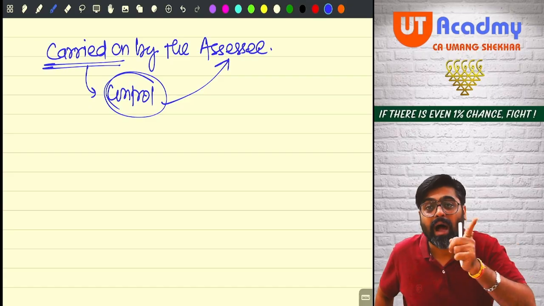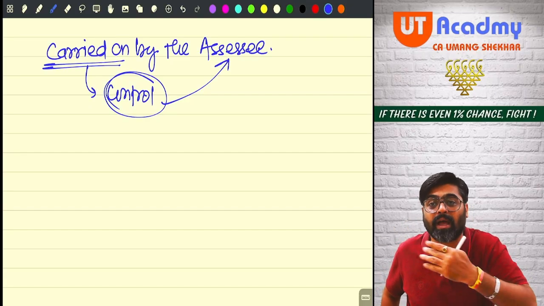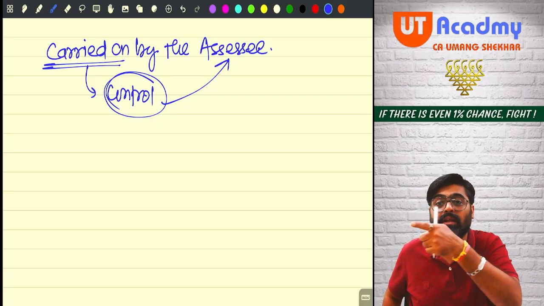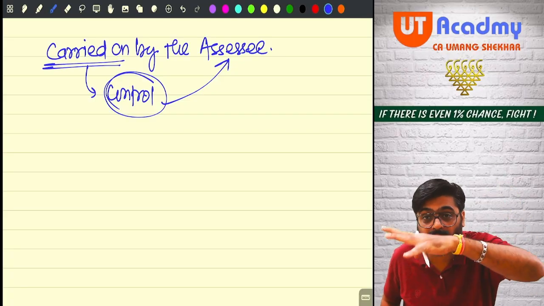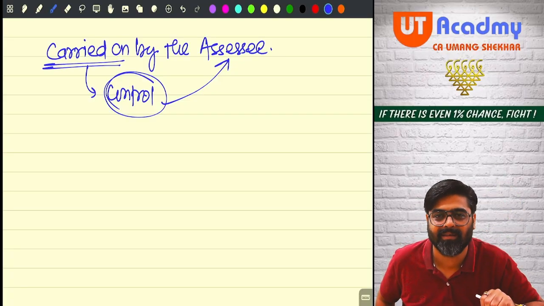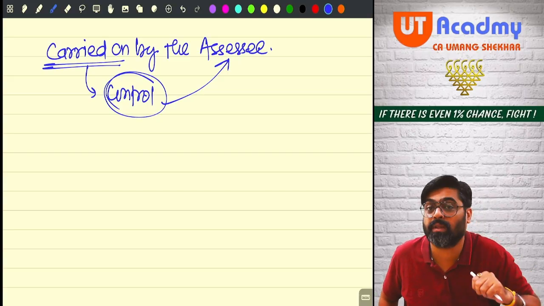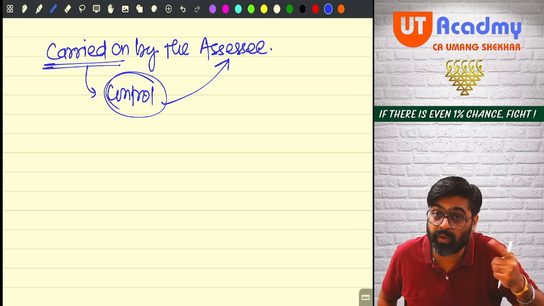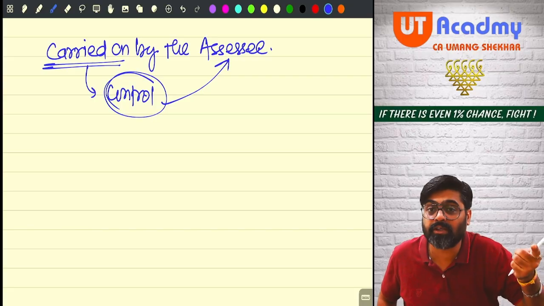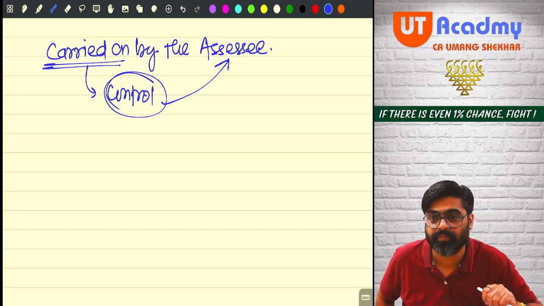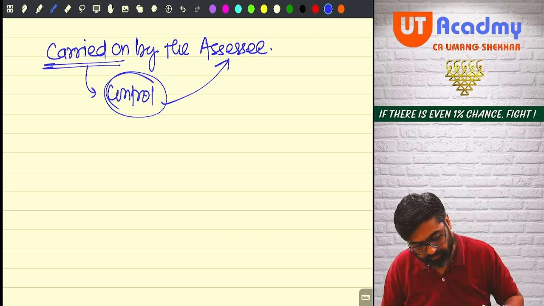So even though I am not doing any single operation, still that business is carried on by me, sitting outside, because I have control over that. So who should have control over that activity? The assessee should have control over that activity. Only then can it be said that that business or profession is carried on by the assessee. Yes or no, everyone?